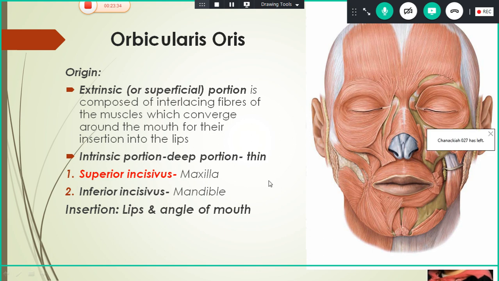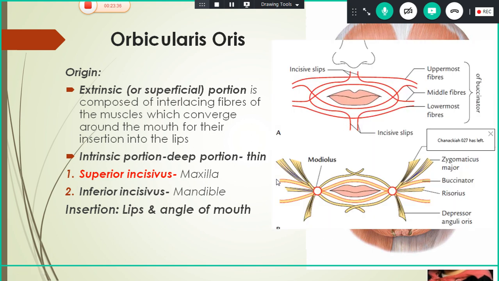Like this the insertion will differ. Okay, so you can see here, these are the muscle fibers of the buccinator. See, the uppermost fibers will go to the upper lip and the lowermost fibers will go to the lower lip. And the middle fibers will cross, and the lower part will go to the upper lip and the upper part will go to the lower lip.